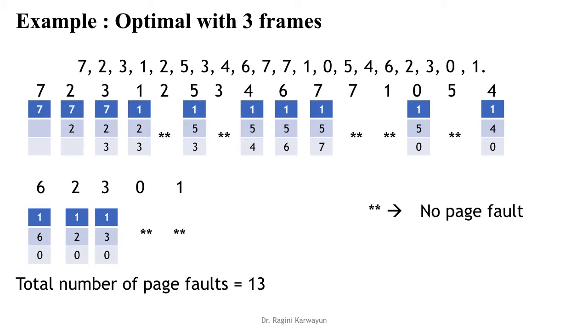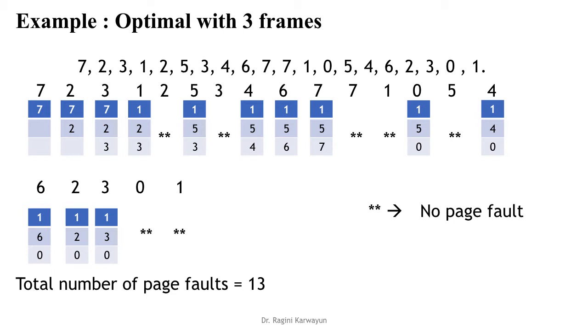5, no page fault. For 4, 1, 5, 0, 5 will not be used in the future, so 4 will come in place of 5. For 6, 4 will not be used in the future, so 6 will come in place of 4. 2 will come in place of 6 and 3 will come in place of 2 because 0 and 1 are to be used. 6, 2 and 3 respectively will not be used, so we will replace each one of them.